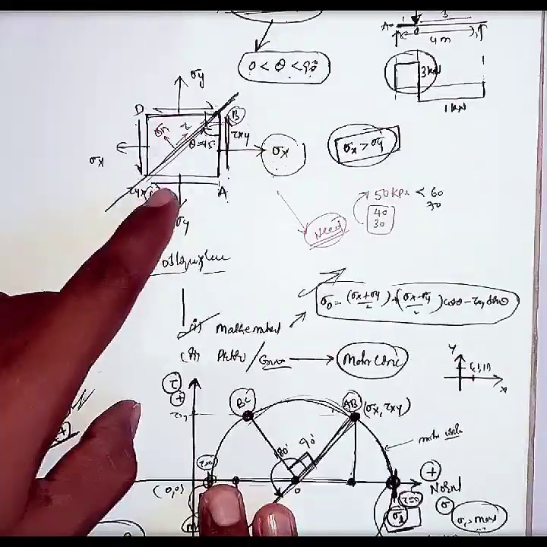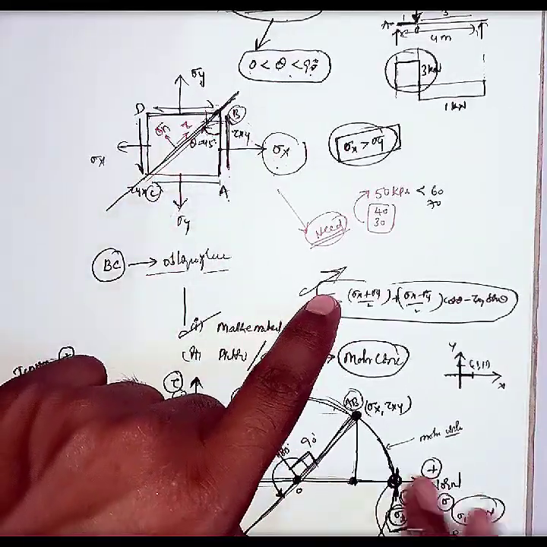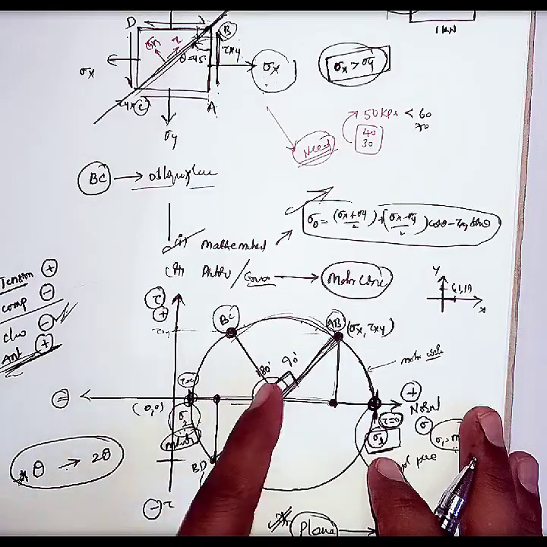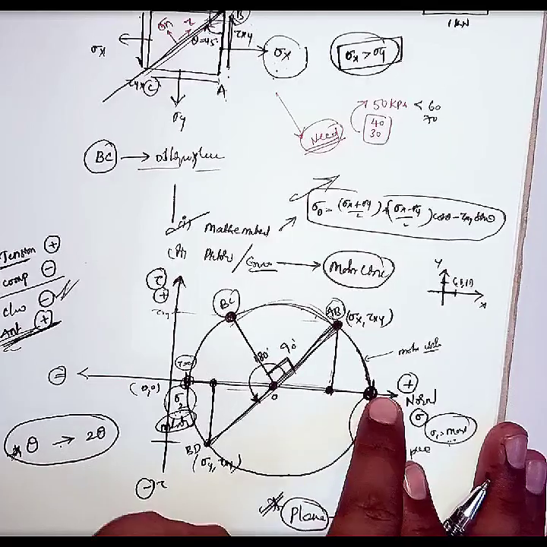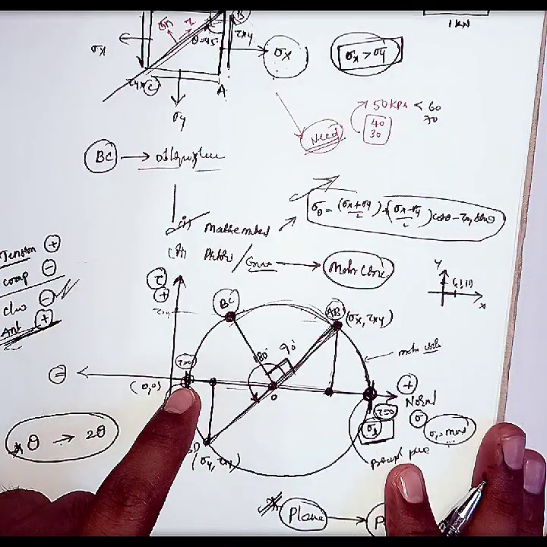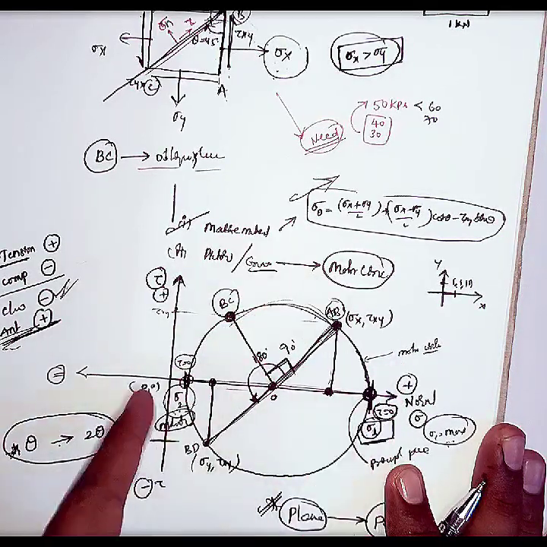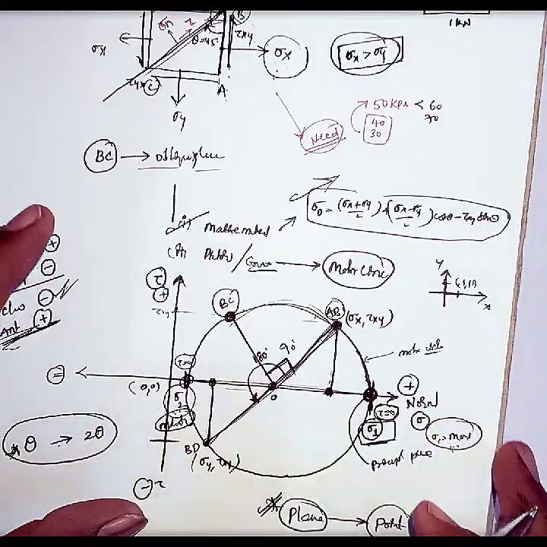And if you want to calculate here, you would need to use some formula. But if you see here, we can calculate directly. Directly by seeing this, we will tell that it is the maximum principal stress and the minor principal stress. Without any formula, within seconds we can calculate this. So that is the need of the Mohr circle here.